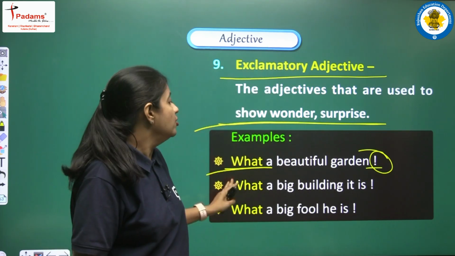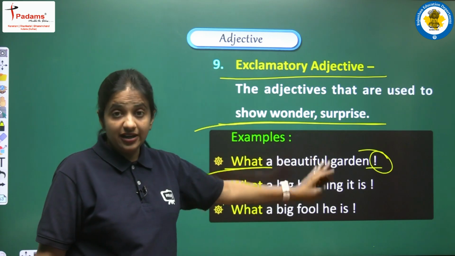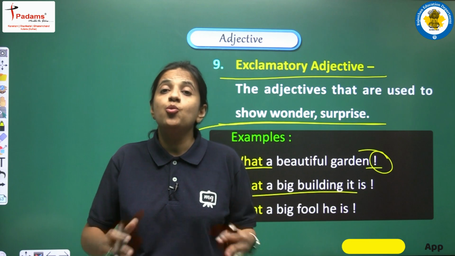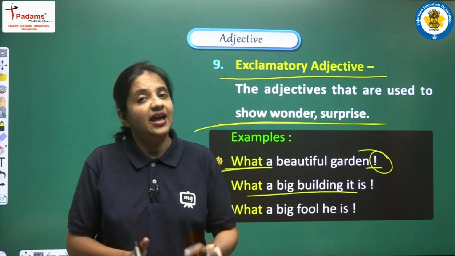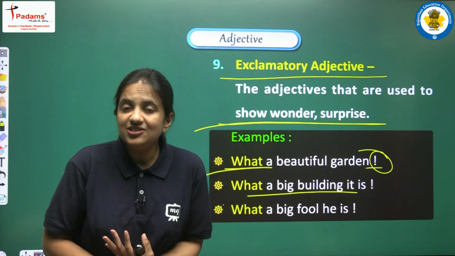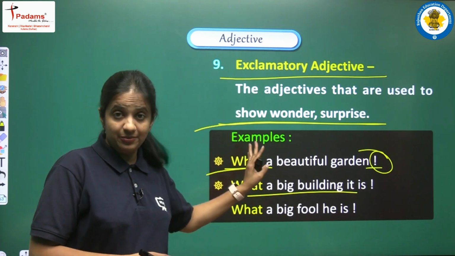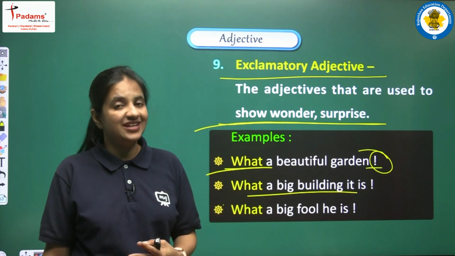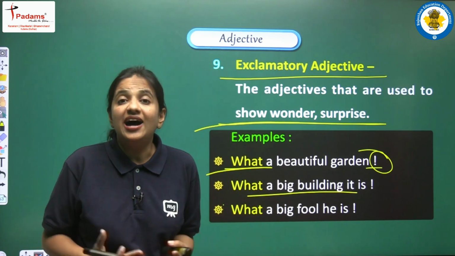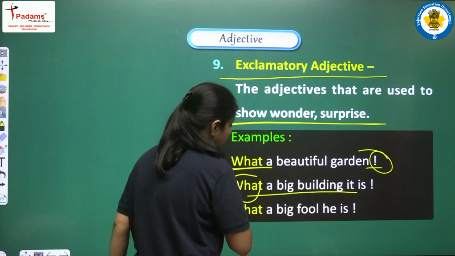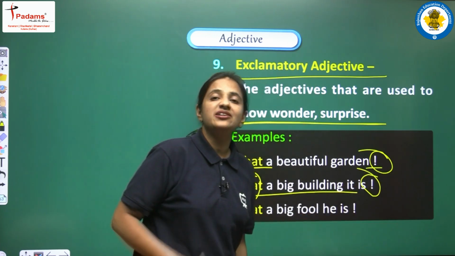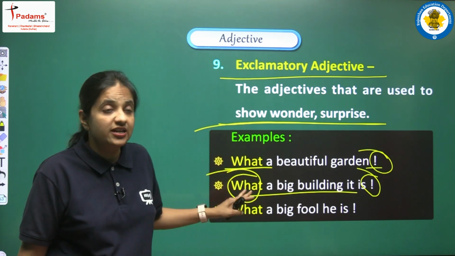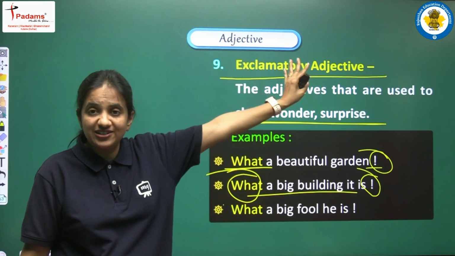Similarly, we are having, what a big building it is. Again we are talking about one building, and that building is very big, and we are very much surprised to see that big building. So we are making this sentence, what a big building it is. So yes, we are expressing our surprise, we are using what, and we are having one exclamation mark at the end of the sentence. So we can say that what is used here as an exclamatory adjective.